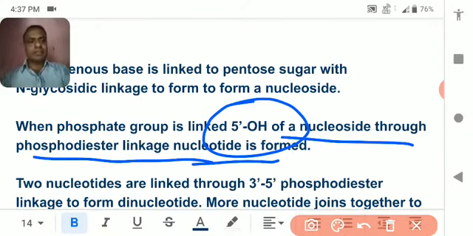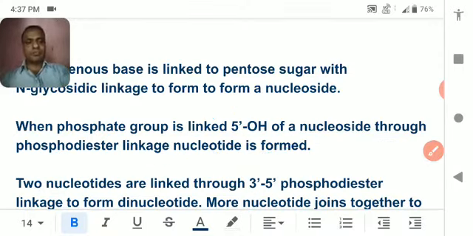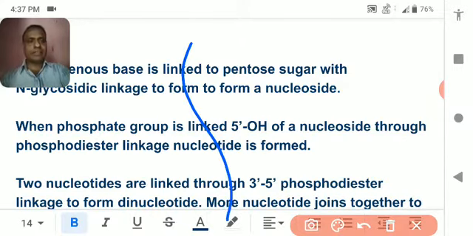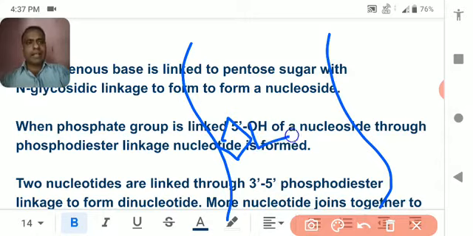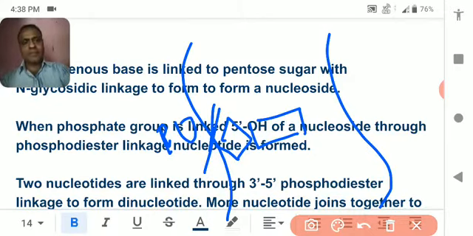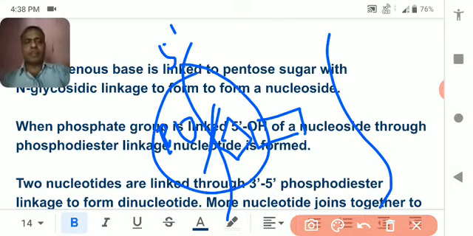Try to understand: suppose there is a pentose sugar and this is a nitrogen base, and here one phosphate group is added. The phosphate group is added at 5-OH. The phosphate group at 5- is always present above the pentose sugar.